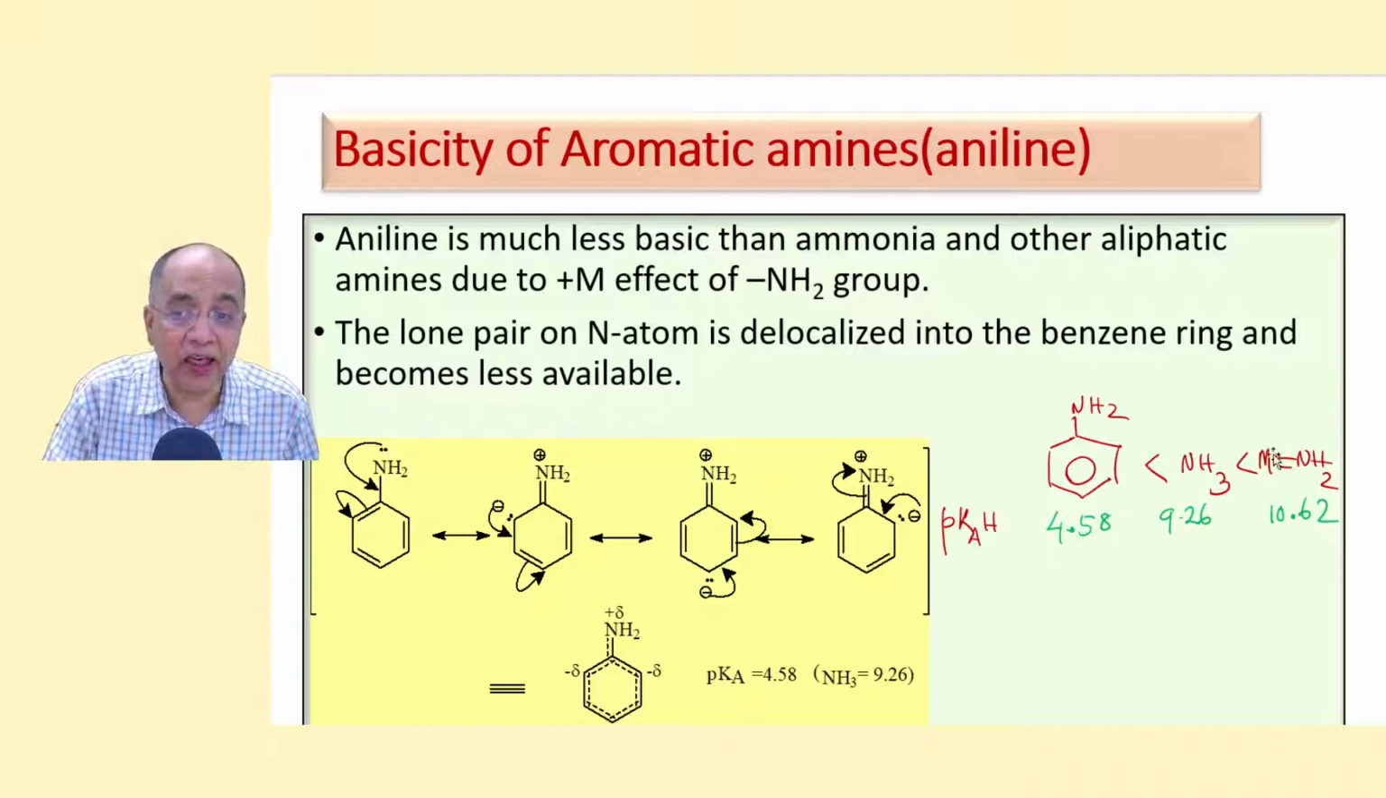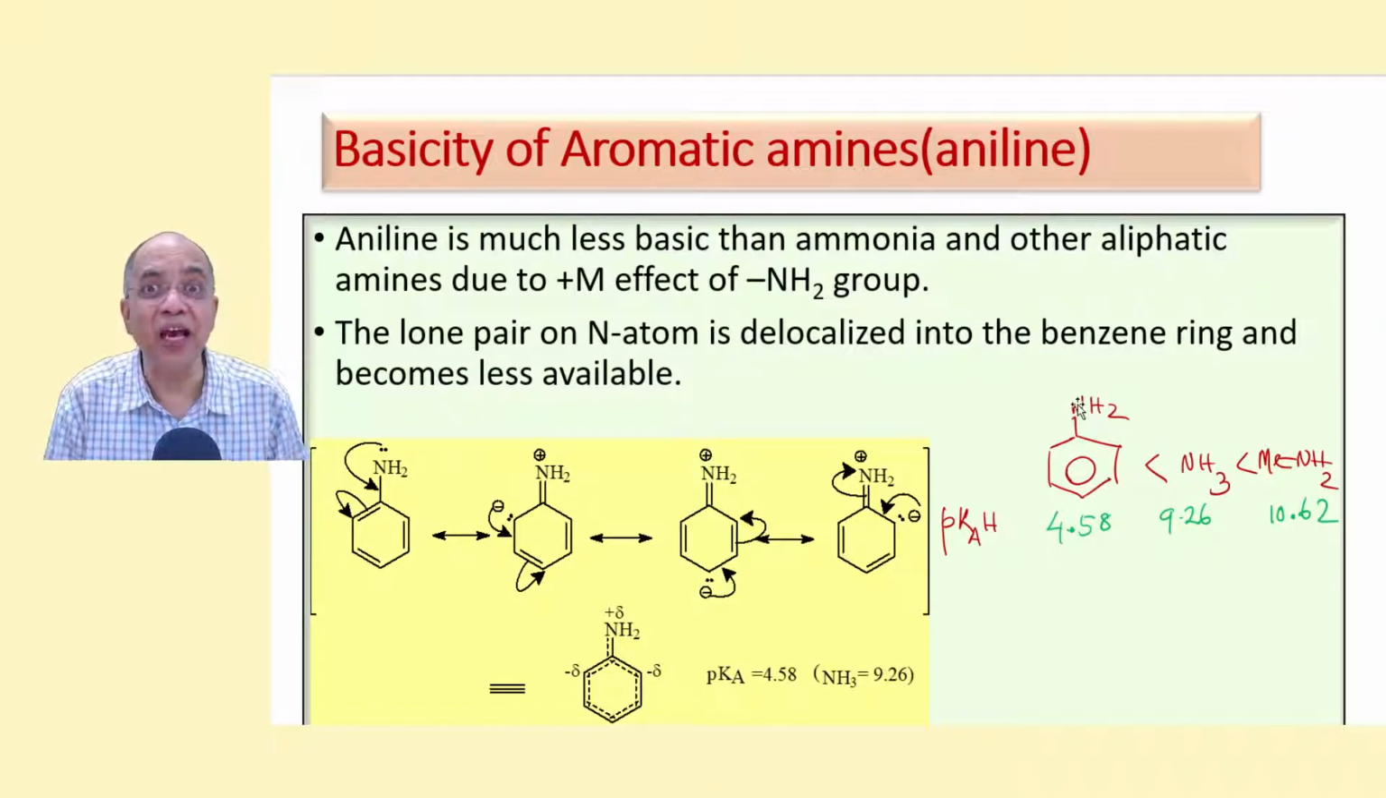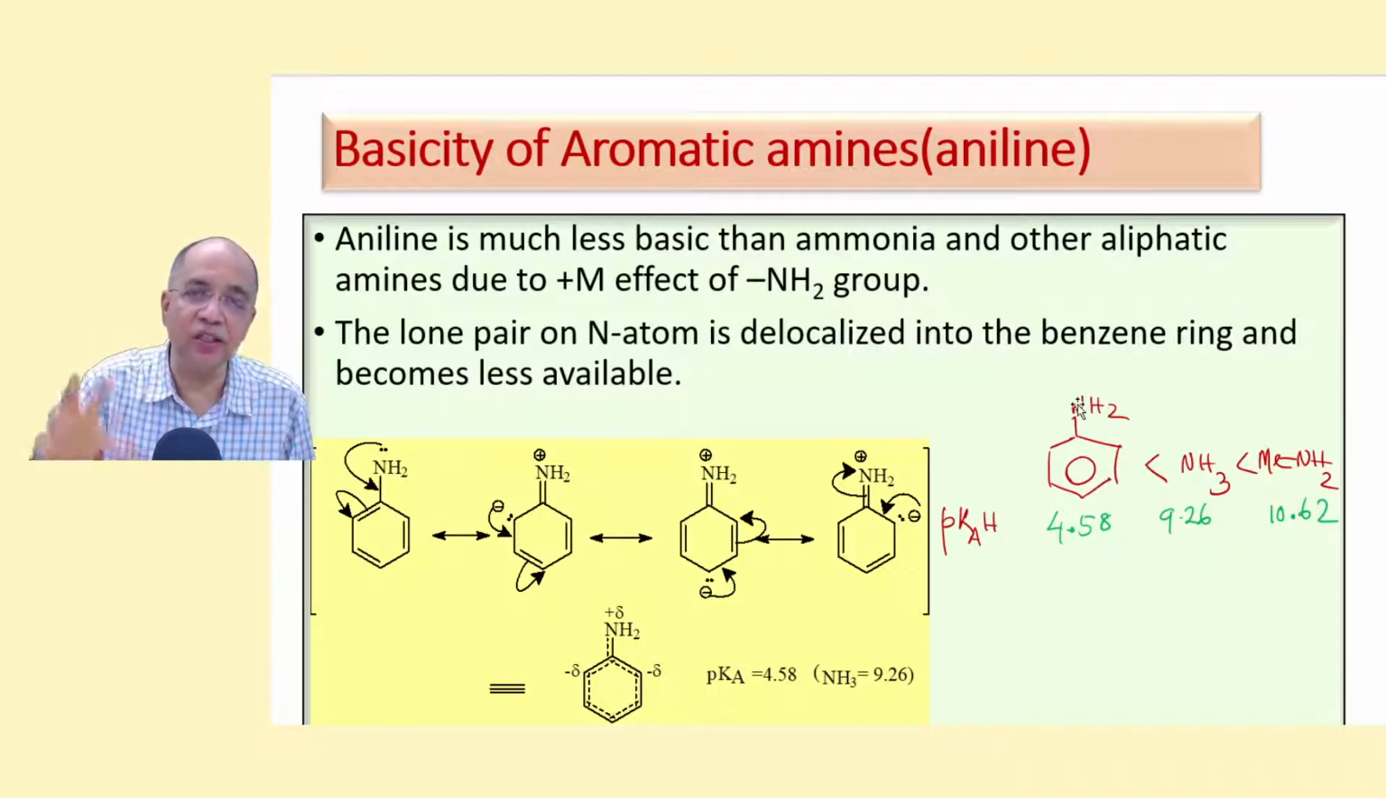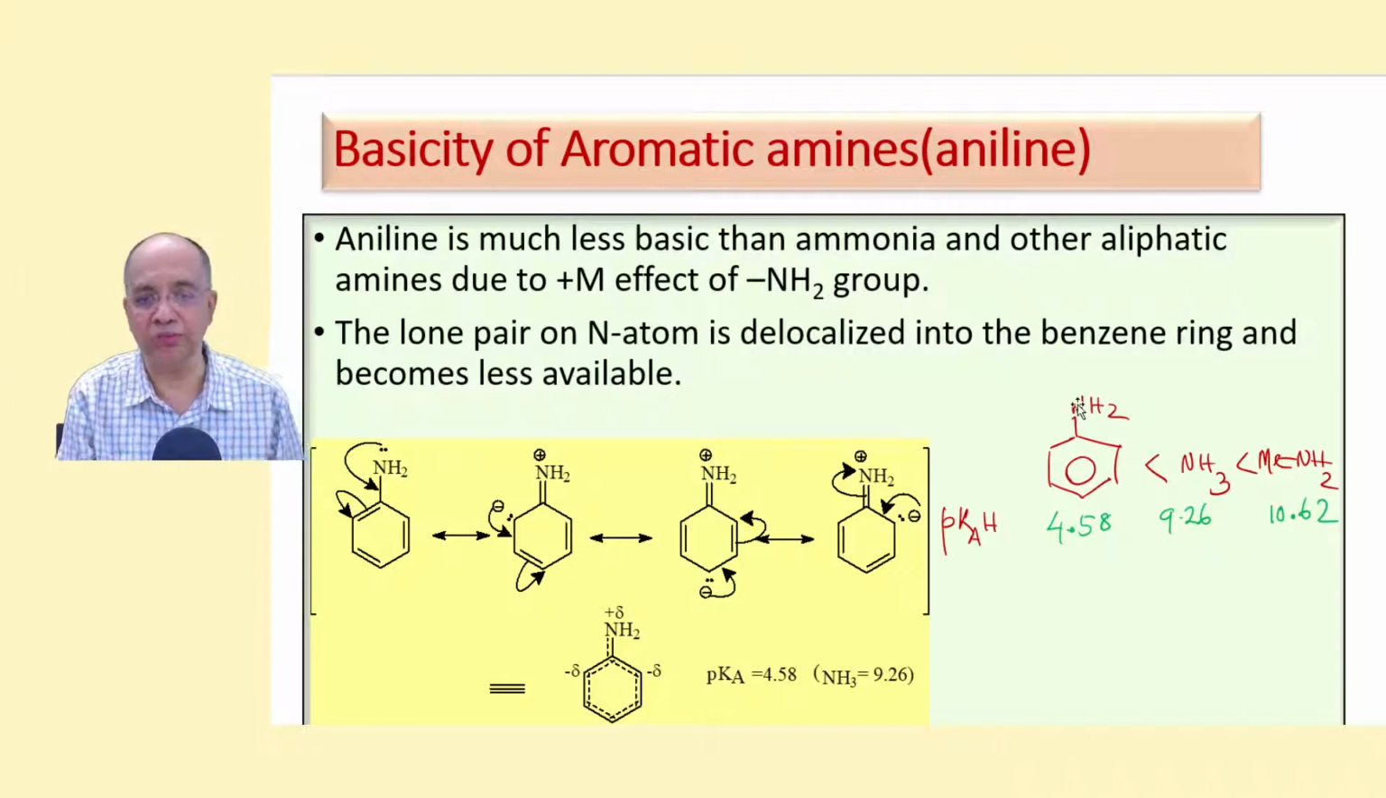So aniline, the pKaH, the pKa of its conjugate acid NH3 plus is this 4.58, ammonia is 9.26, and aliphatic amines are, you already know due to plus I effect, stronger bases than ammonia. And now we know that aniline, the aromatic amine, is much weaker than the aliphatic amines and ammonia because of the lone pair electron delocalization and being less available at the nitrogen site to accept a proton.